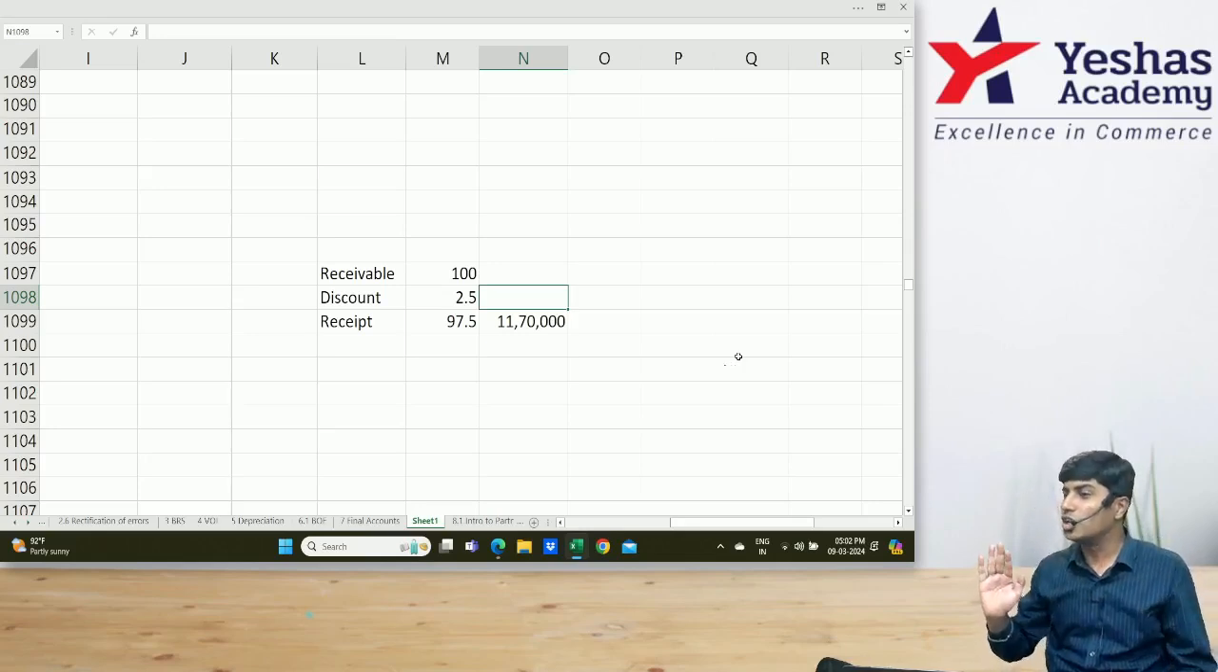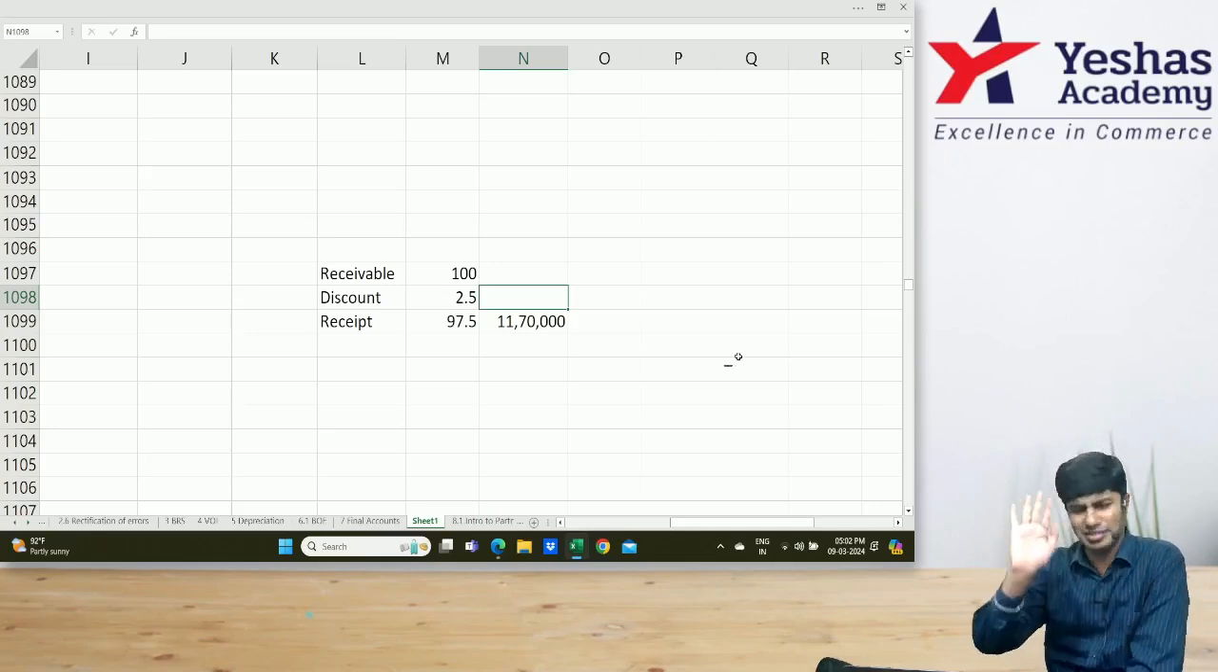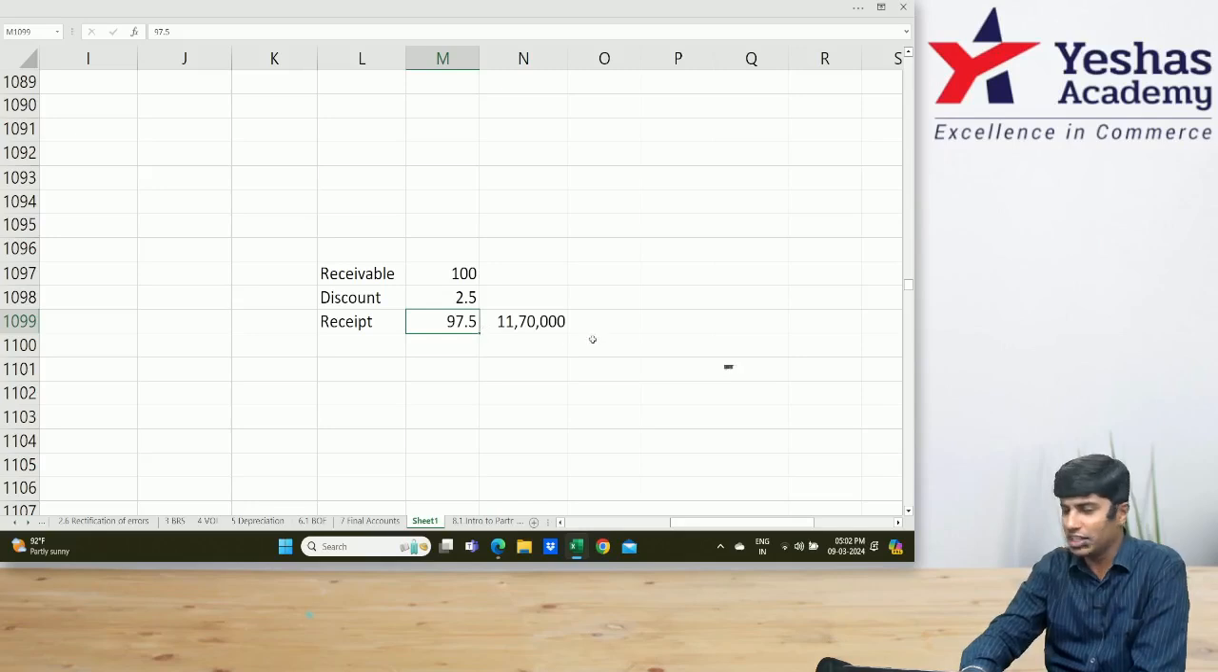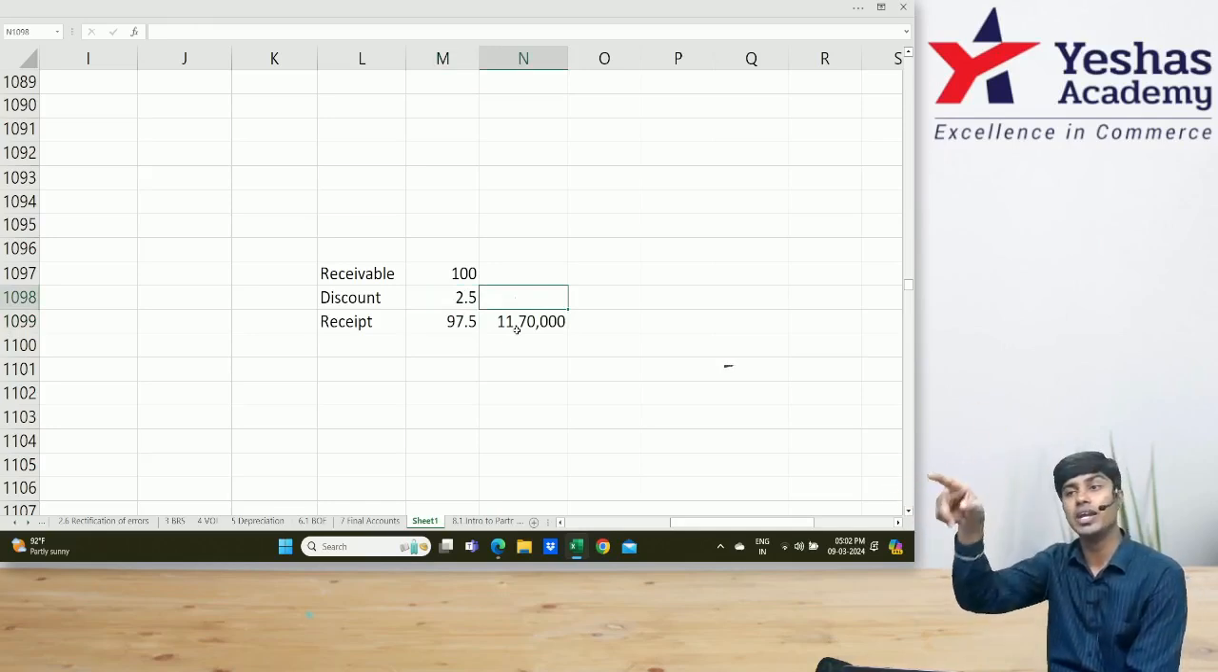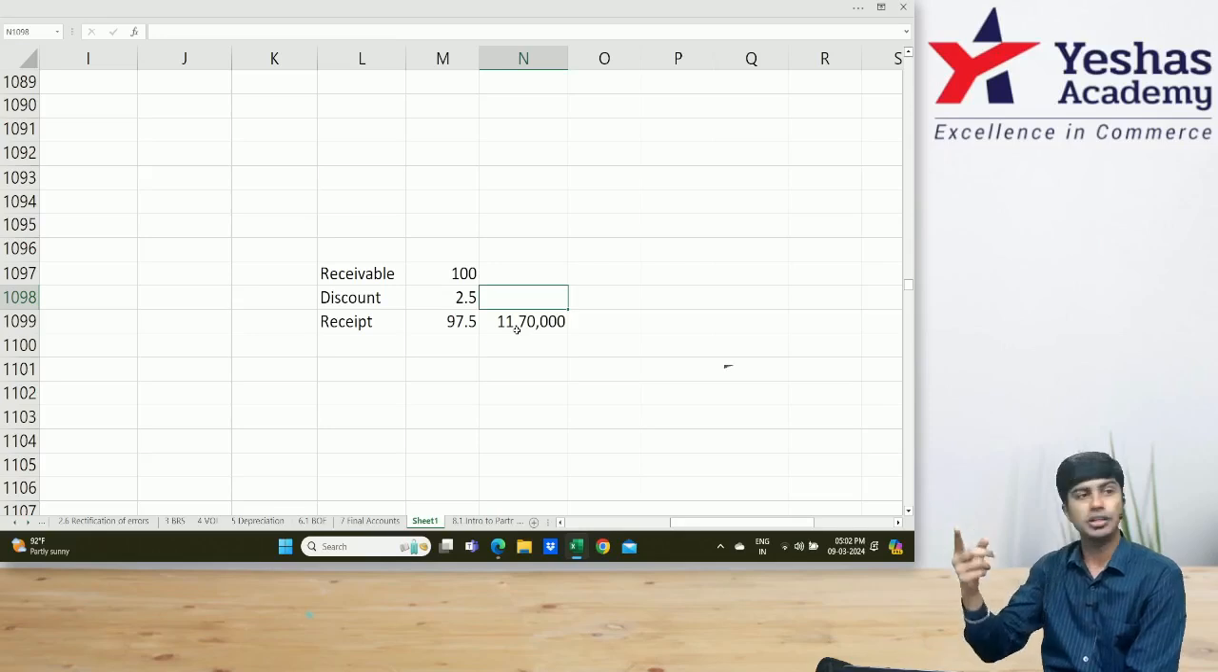You need to do cross multiplication. For 97.5, if it is 11,70,000, how much is it for 2.5? Product of means is equal to product of extremes. A is to B is equal to C is to D. D into A is equal to B into C. Proportion.